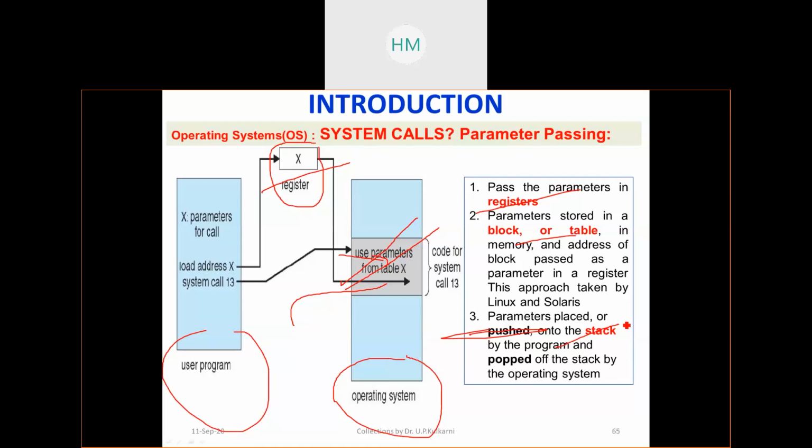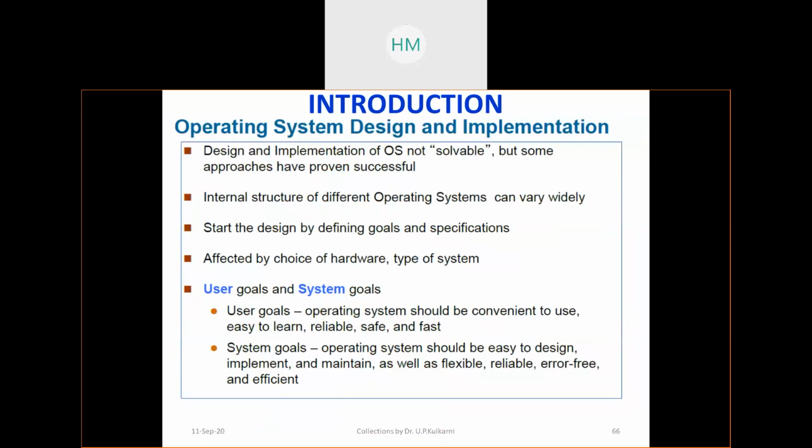So again, you will get a question for 1 mark. List the various ways of passing a parameter to system calls. How does a system call pass a parameter to the operating system? It is through registers, through tables, through stack and other things, right? I think this is enough at this stage.